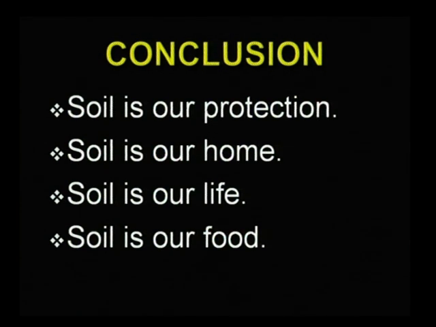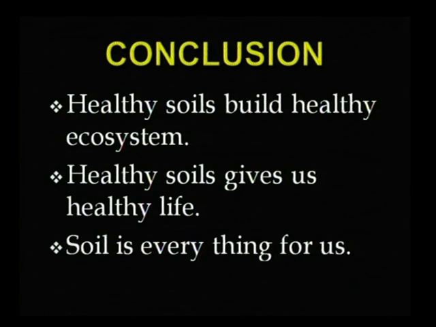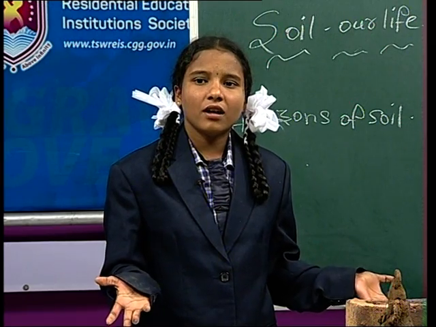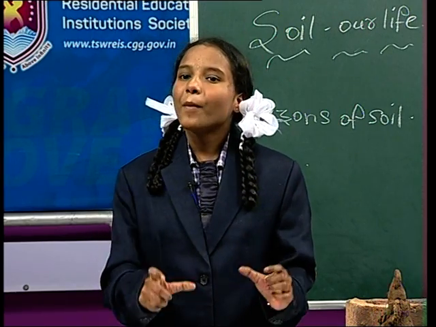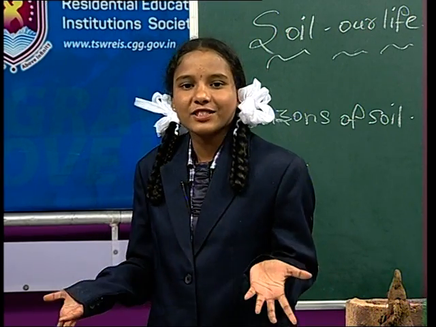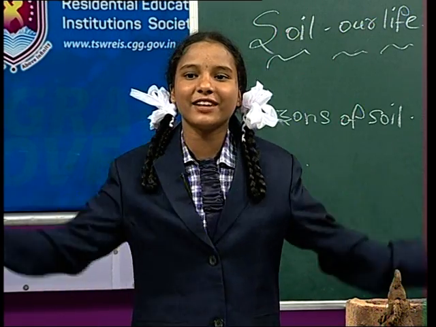Bricks are prepared from the soil. So by the bricks we can construct the home. And also soil is our life. The oxygen is coming from the trees. The trees are growing in the soil. Soil is our food. So for these many purposes, healthy soil builds a healthy ecosystem. Means if we make the soil polluted, we may also spoil. So like that we have to make the soil healthy. Healthy soil gives us healthy lives. Soil is everything for us.